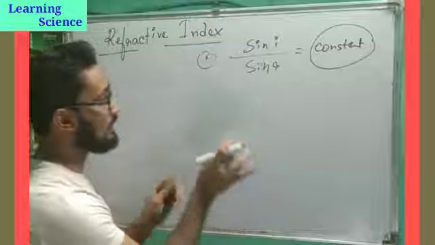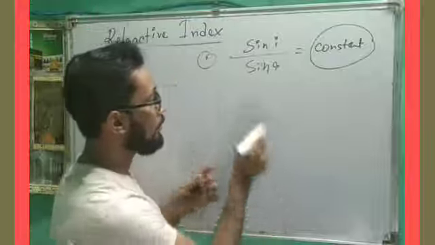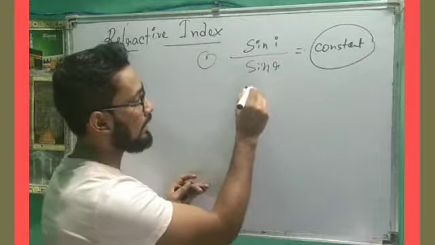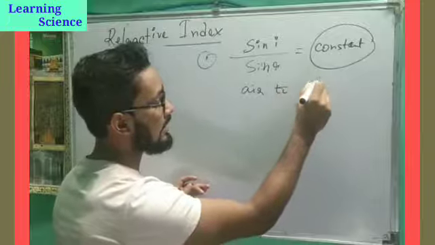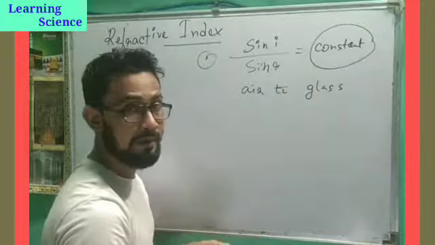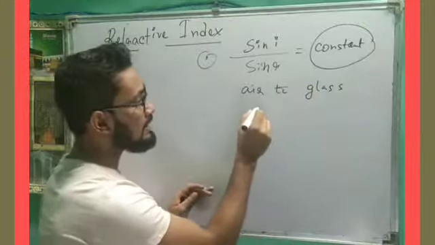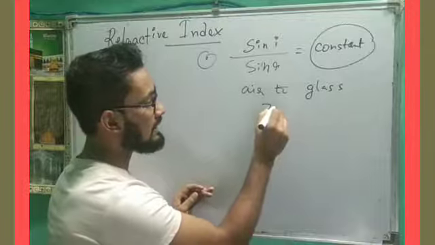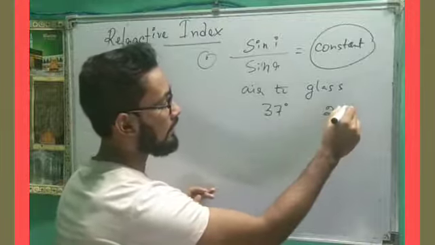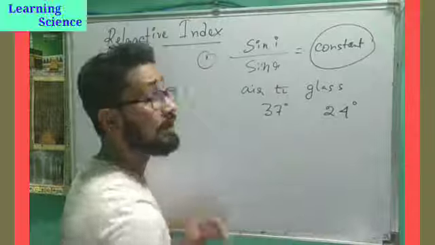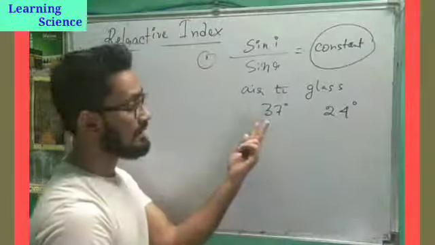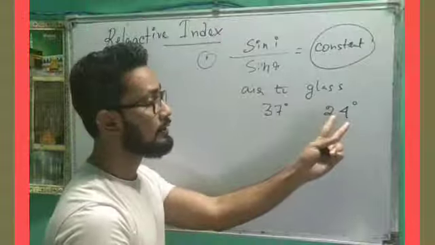Let us understand. For example, say light is traveling from air to glass. Say the angle of incidence is 37 degrees and the angle of refraction is 24 degrees.